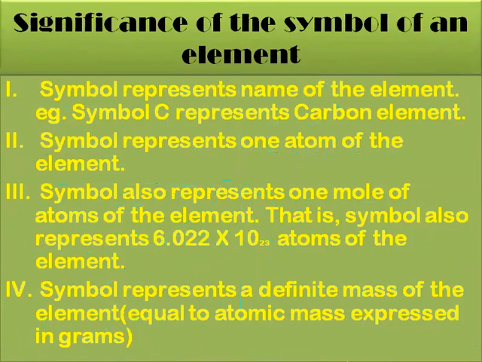Significance of the symbol of an element. Symbol represents the name of the element. For example, symbol C represents the carbon element. Symbol also represents one atom of the element. Symbol also represents 1 mole of atoms of the element. That is, symbol also represents 6.022 × 10^23 atoms of the element. Symbol represents a definite mass of the element equal to the atomic mass expressed in grams.